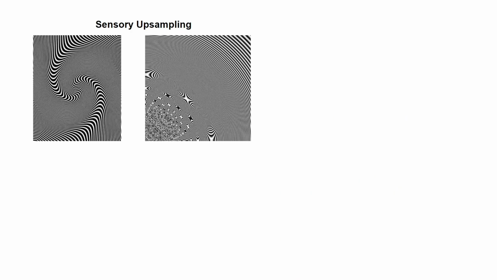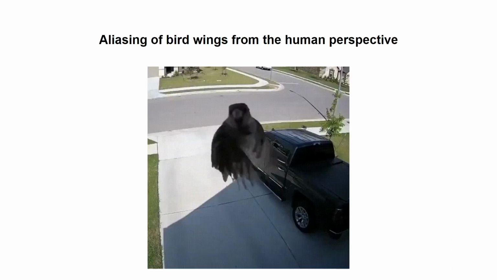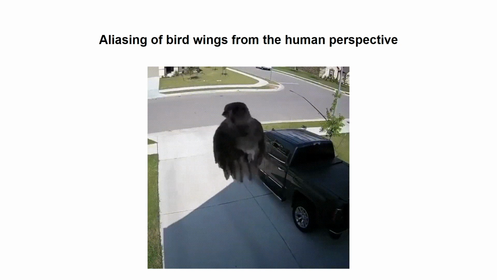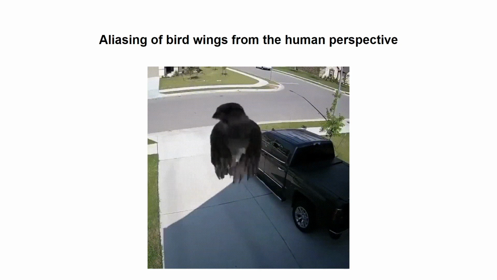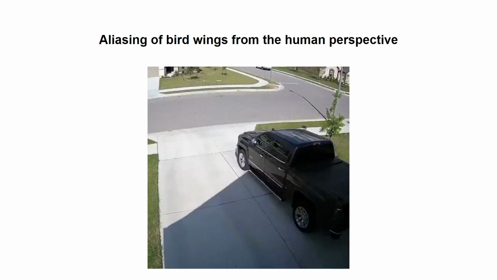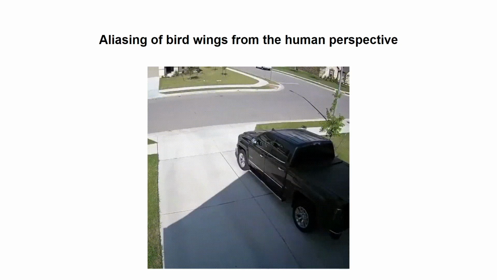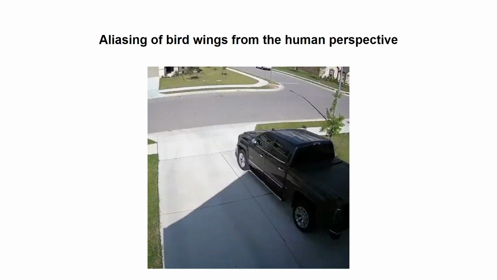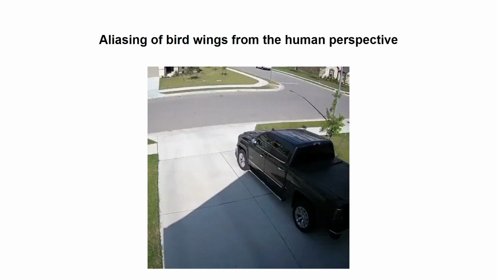These are visual illusions. And this is sensory downsampling, where you get pixelization of images. And then this is what happens from the human perspective, aliasing of bird wings. You see that the bird wings are flapping at the same frequency as the camera capture. And so it looks to the human eye or through the camera as if the wings are standing still, but in fact they're flapping. It's just that the visual sampling is not adequate.